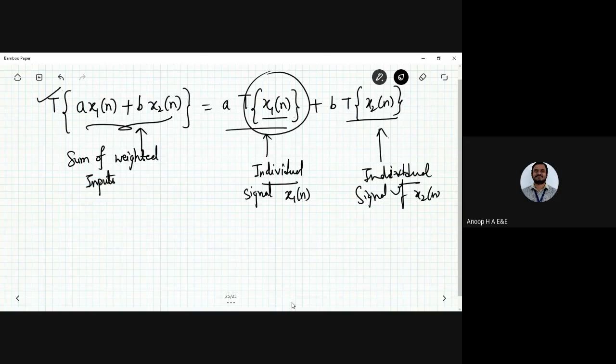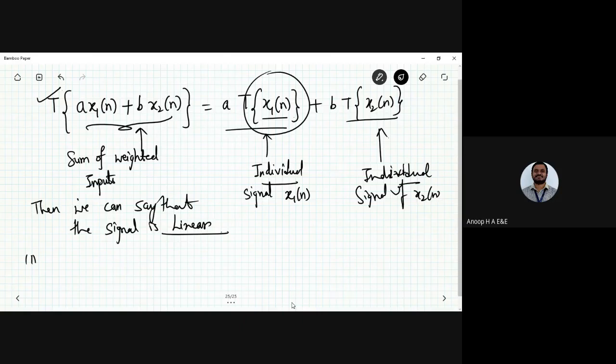Then we can say that the system is linear. This is one thing that you need to remember.